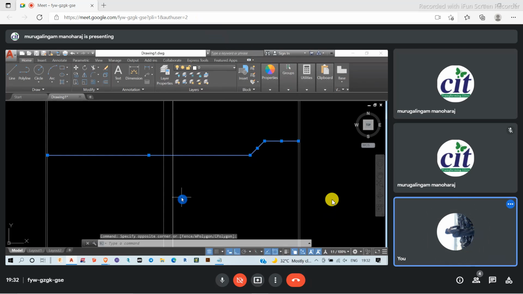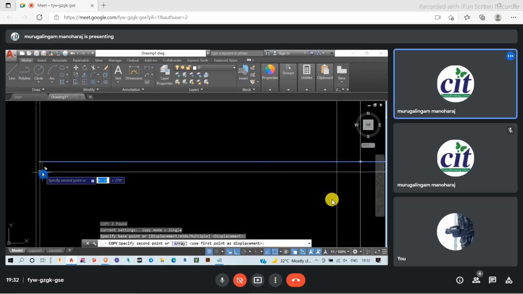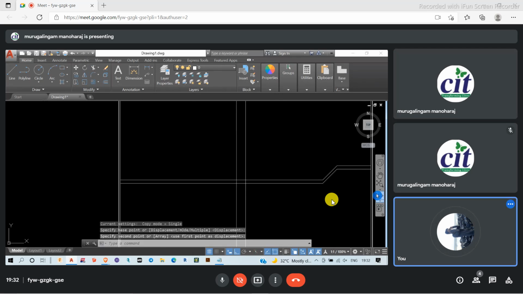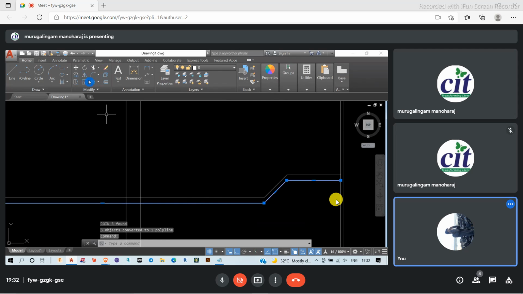Then again, I'm searching this one and copying it. In the same way, I have to rotate this one. I'm selecting these portions and joining them. Then use the rotate options here.